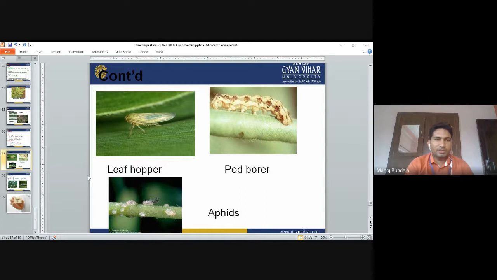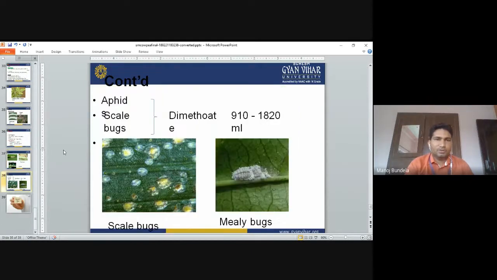These are the aphids, scale, and bug. These three we can control by dimethoate, 1 to 2 ml per liter of water. Scale bug and mealybug. So these are the symptoms of scale bug and mealybug.